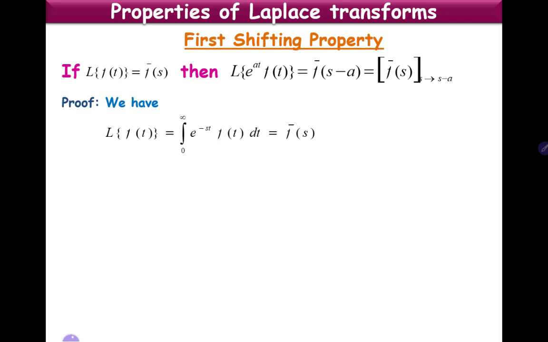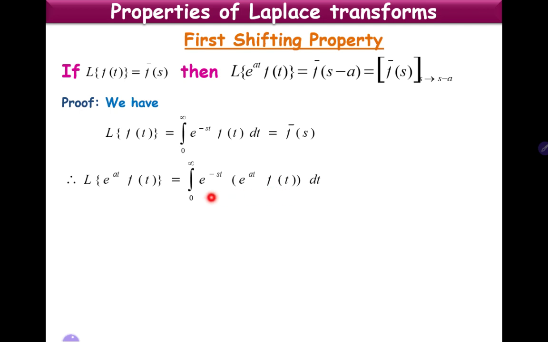So we know that the Laplace transform of f of t is the integral from 0 to infinity of e power minus st into f of t dt. We denote it by f bar of s. Now consider the Laplace transform of e power at into f of t. That is the integral from 0 to infinity of e power minus st into e power at into f of t.